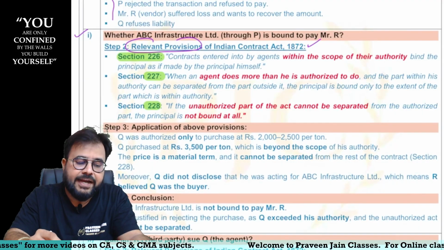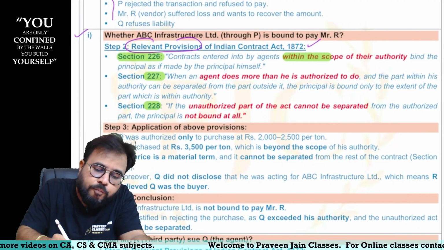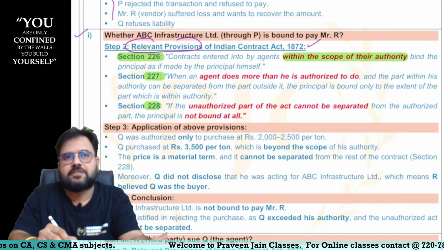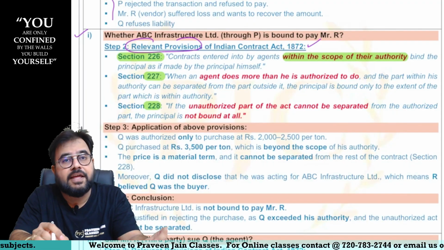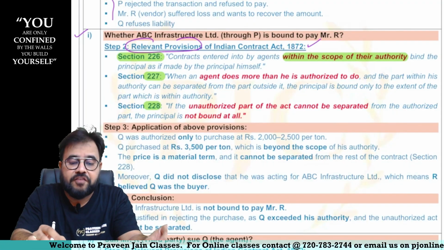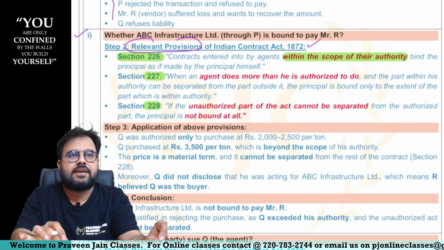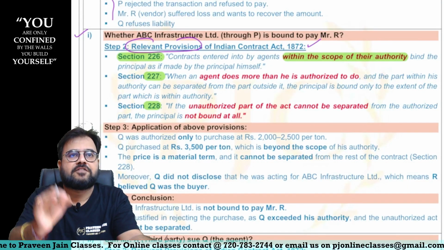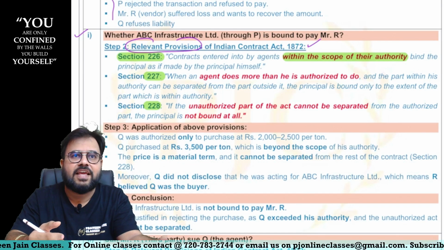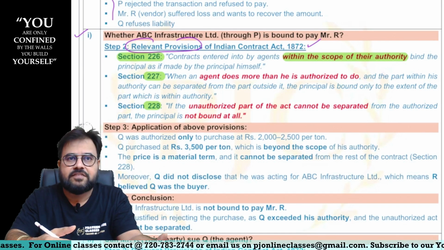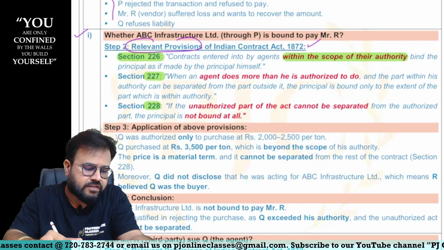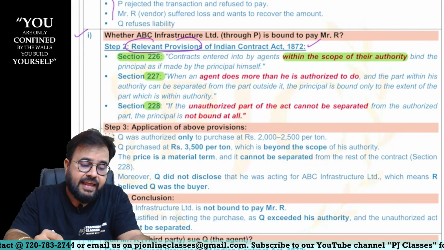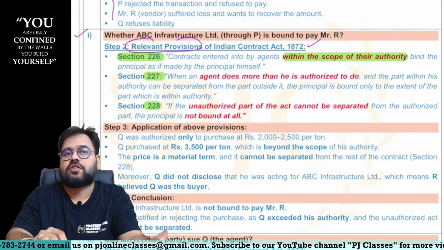Now, Section 226, what does it say, sir? Contracts entered into by the agent within the scope of their authority bind the principal, sir. So whenever an agent is entering into any contract with a third party, if he is entering into a contract within the scope of his authority, then he is going to create a contract between the principal and the third party, sir. Obviously here, by looking at this section, very clearly we can say that Mr. Agent did not do this thing, sir.